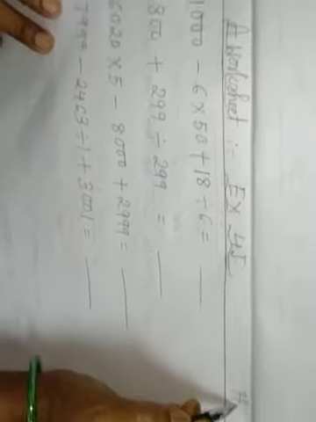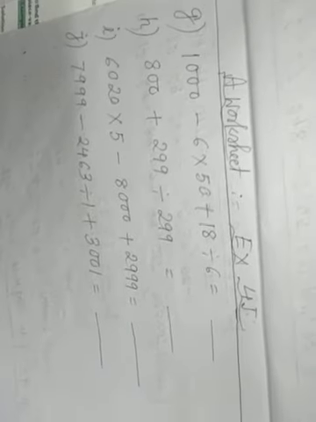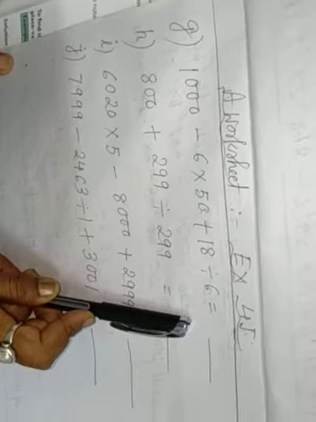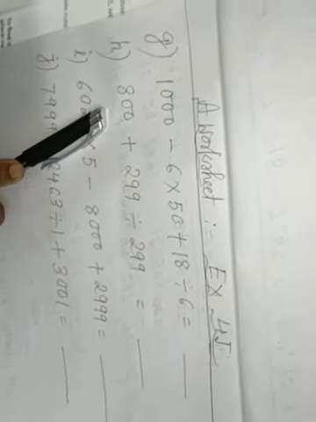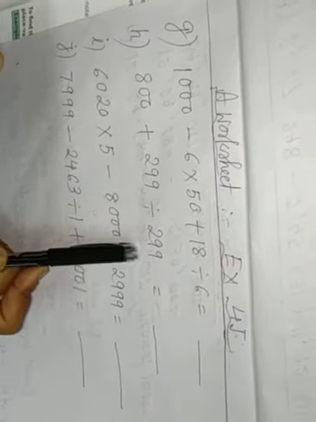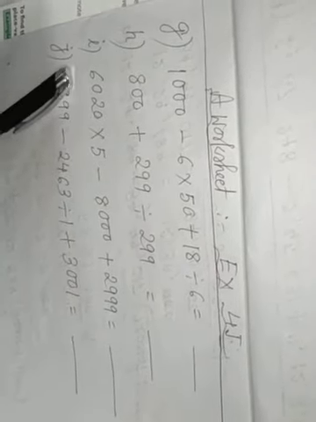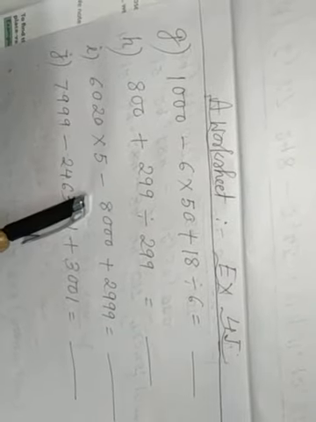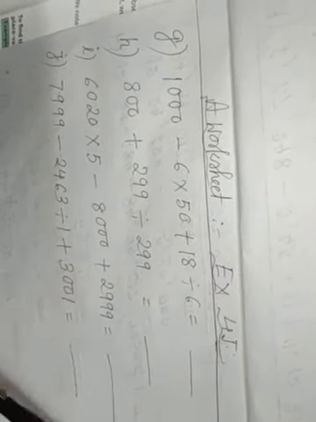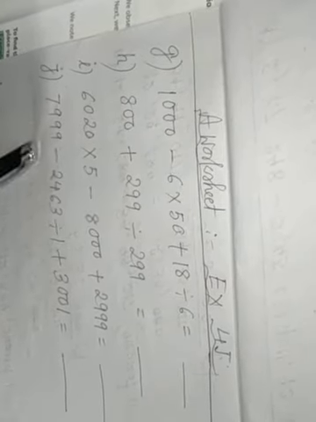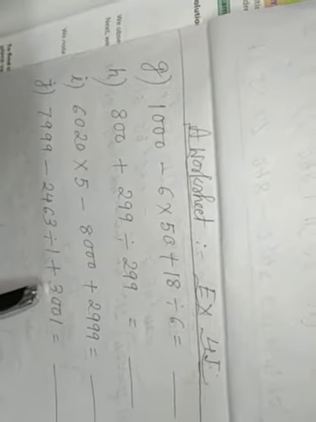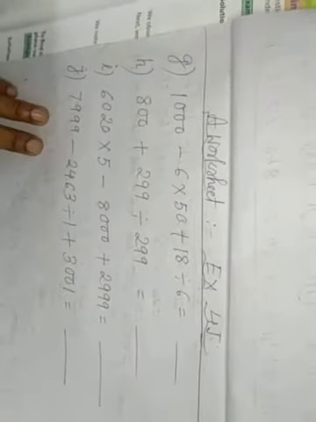4J worksheet. I give you a worksheet, that is homework. G, 1000 minus 6 into 50 plus 18 divided by 6. H, 800 plus 299 divided by 299 equal to. 6,020 into 5 minus 8,000 plus 2,999. 7,999 minus 2,463 divided by 1 plus 3,001. Okay, this is your homework.